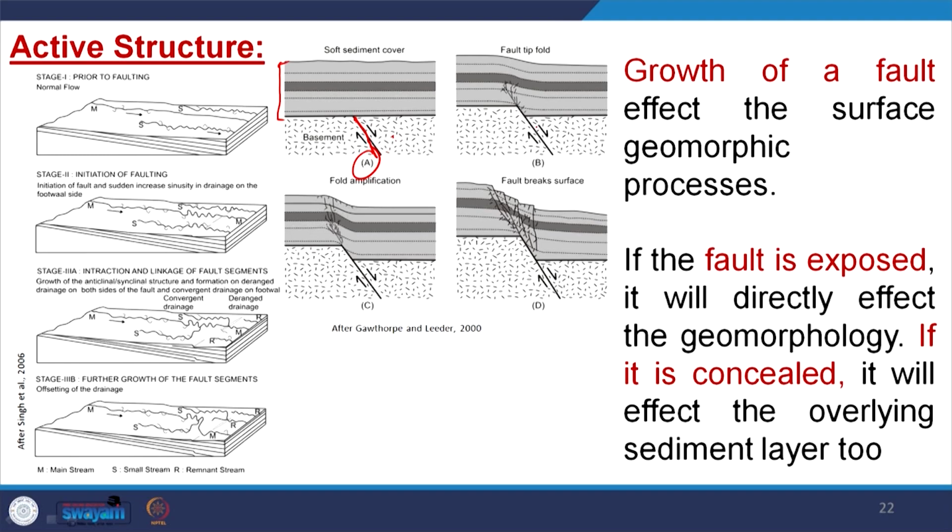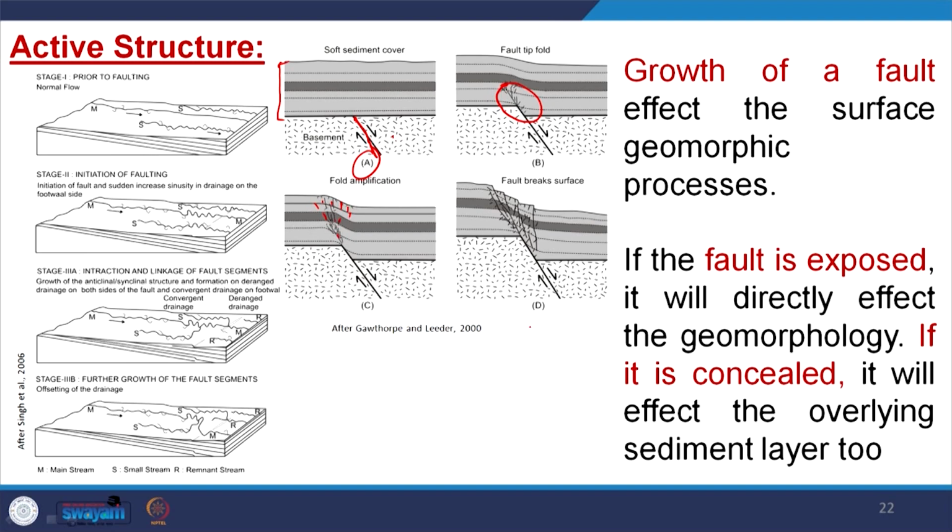In B, the sediment close to the basement is affected. In figure C, gradually the overlying sediment is affected, and finally small scale faults are forming on the surface.